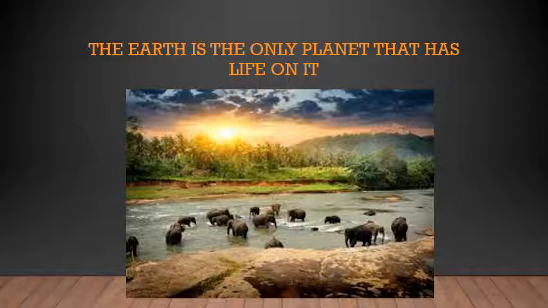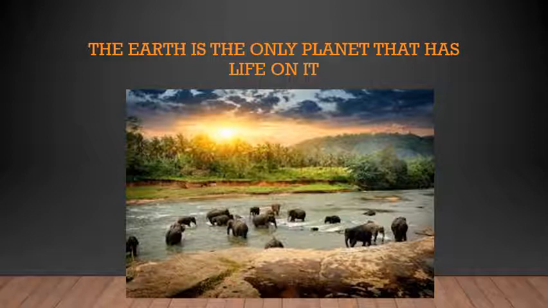There are other planets. There are 8 planets in our solar system in the space above the sky. In other planets there is no existence of life. There is no life at all. But on Earth there are different forms of life, like plants, animals, human beings, small insects, bacteria, very small animals.